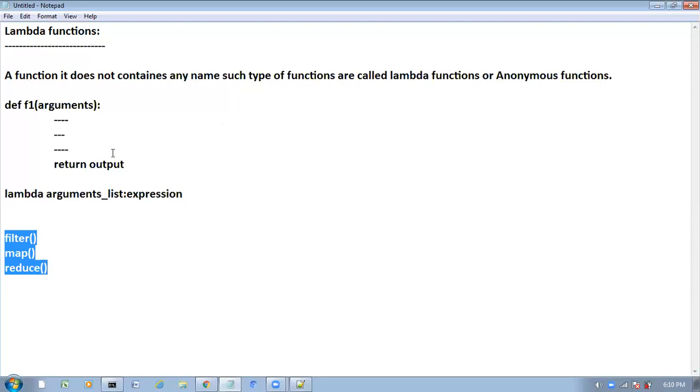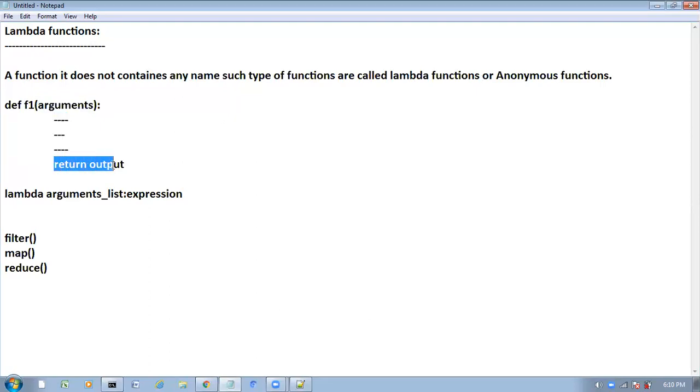How to write a normal function? If you want to write any normal function, compulsorily it should start with the def keyword. After that we take the function name. After that inside parenthesis we take the arguments like this. Next, what do we have to write here? We have to write the business logic.